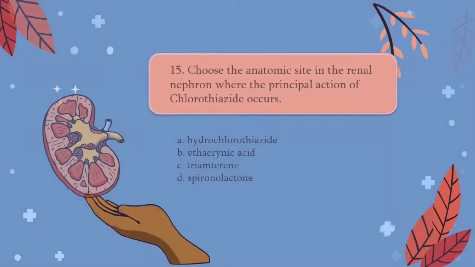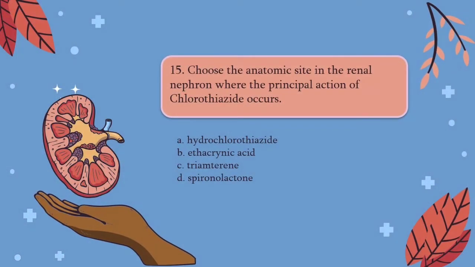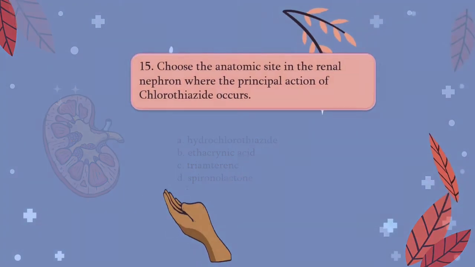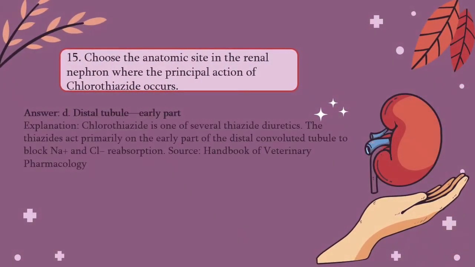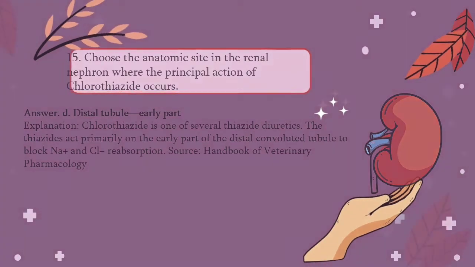For question 15, choose the anatomic site in the renal nephron where the principal action of chlorothiazide occurs. A. Hydrochlorothiazide, B. Ethacrynic acid, C. Triamterene, D. Spironolactone. The answer is D, because chlorothiazide is one of the several thiazide diuretics. The thiazides act primarily in the early part of the distal convoluted tubule to block sodium and chloride reabsorption.